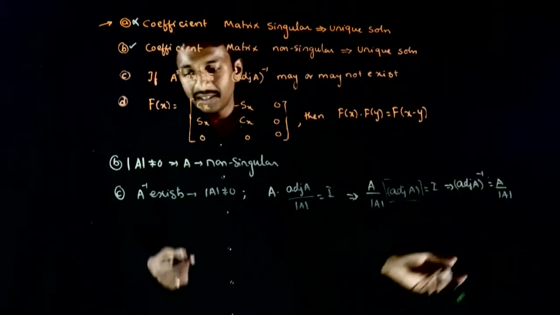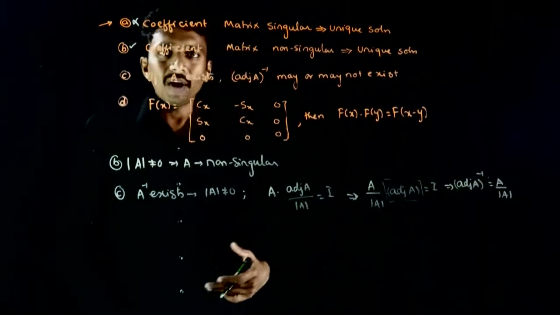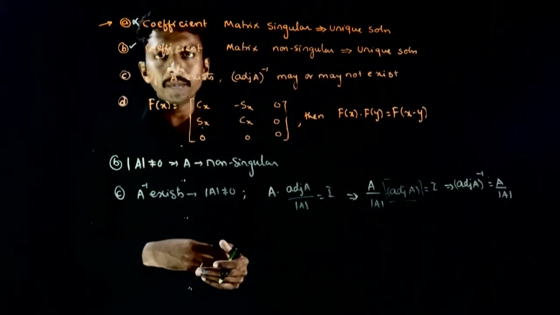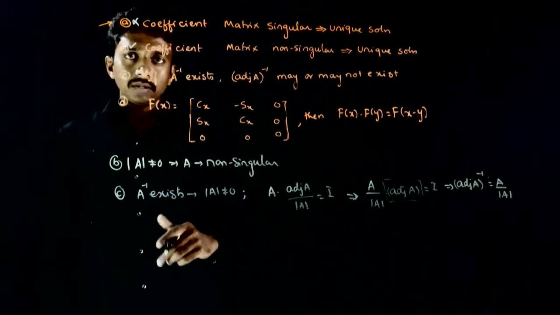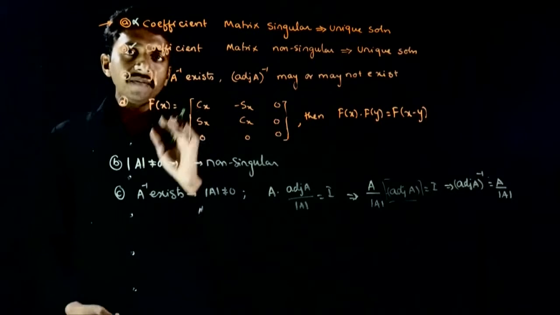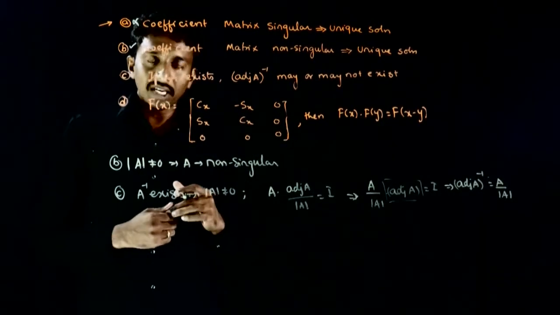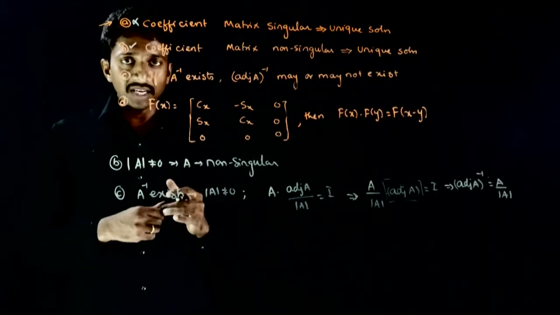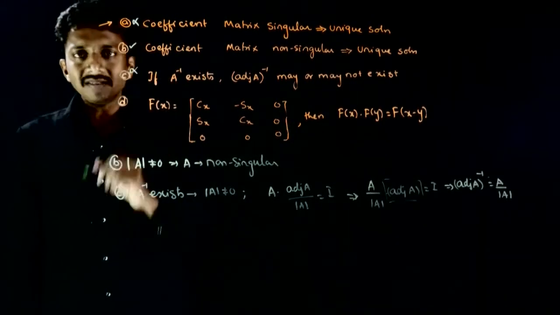So आप देख सकते हैं det A is not equal to 0. So A by det A will always exist. There will never be a problem for the definition of adjoint A whole inverse. So the correct statement should be, if A inverse exists, adjoint of A whole inverse will always exist. That will be a right statement. So यहाँ दिया may or may not exist. So I have to say this as wrong.